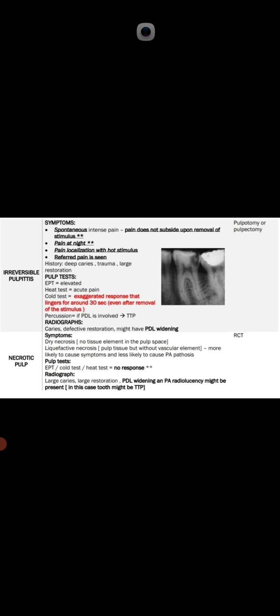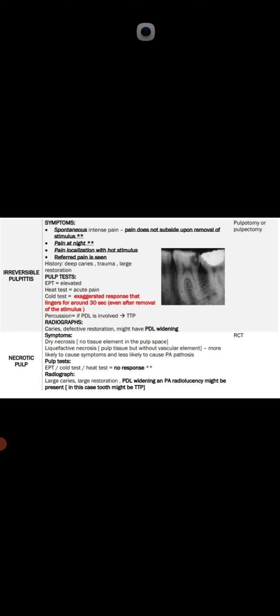Next is the necrotic pulp. In necrotic pulp, the symptoms: if dry necrosis, no tissue element in the pulp space. In liquefactive necrosis, pulpal tissue is present but without vascular element, more likely to cause symptoms and less likely to cause periapical pathosis. In pulp test, electric pulp test, cold test and heat test give no response because there is no innervation in necrotic pulp. In the radiograph, there will be large caries, large restoration, PDL widening, and periapical radiolucency might be present. In this case, the tooth might be tender to percussion.